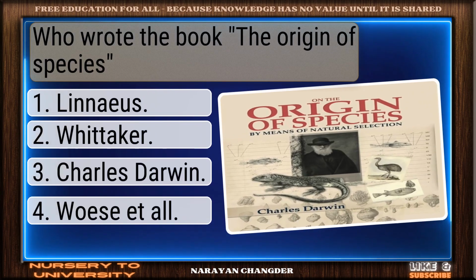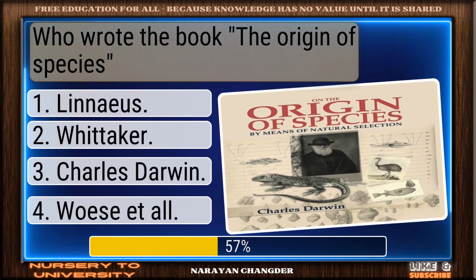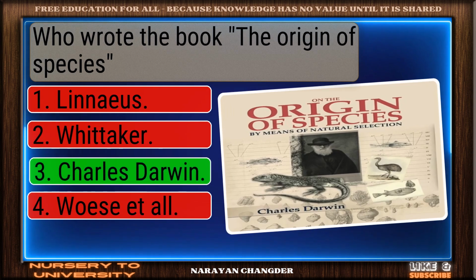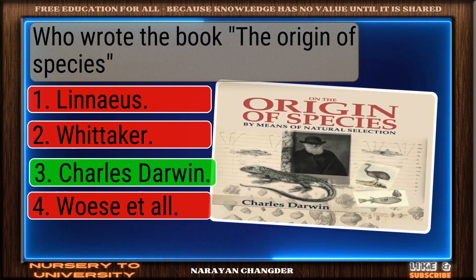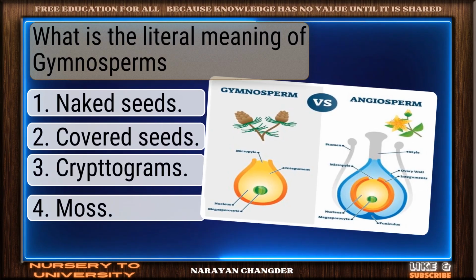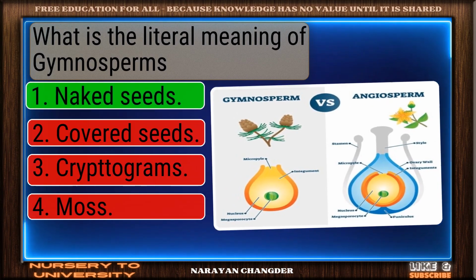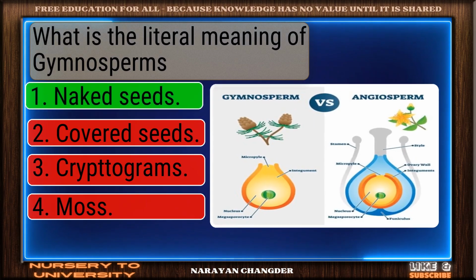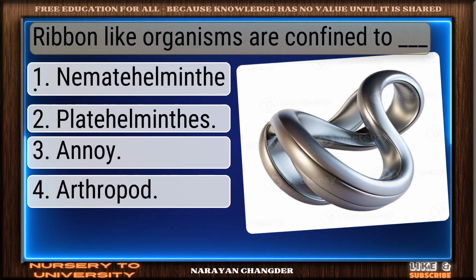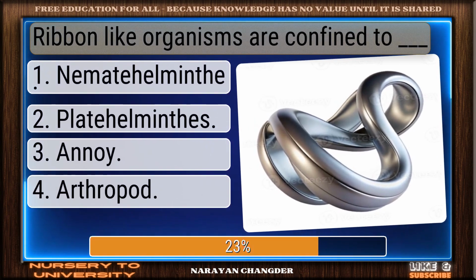Question number 195. Who wrote the book, The Origin of Species? Well reasoned. Charles Darwin is the correct choice. Question number 196. What is the literal meaning of gymnosperms? Perfect. Naked seeds is the correct choice. Question number 197. Ribbon-like organisms are confined to dash.